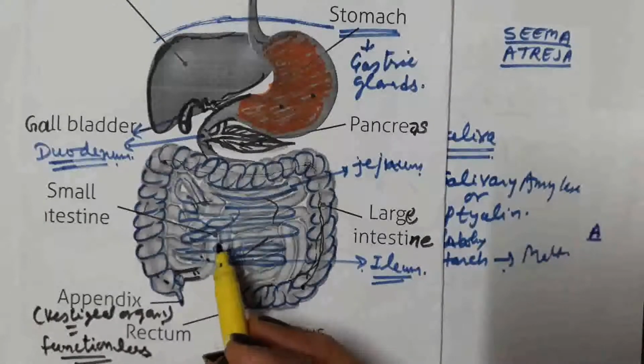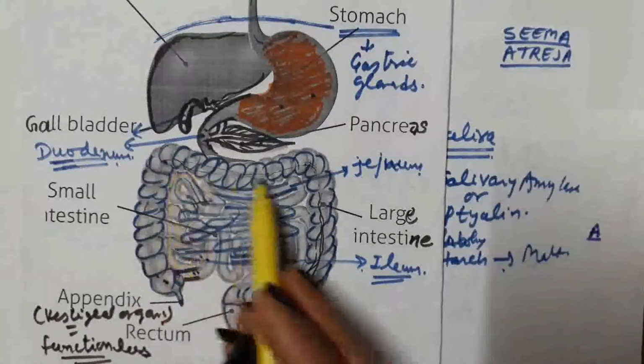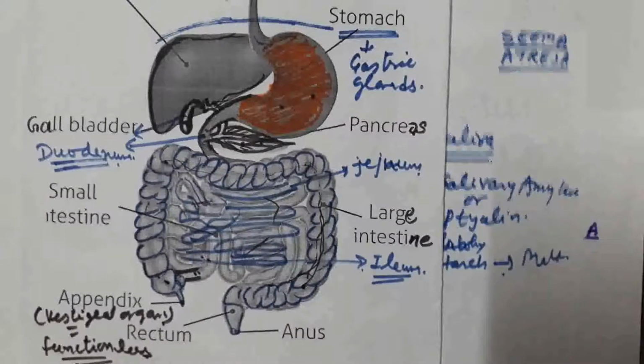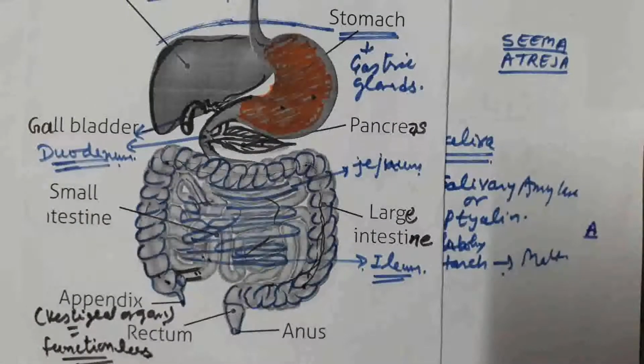Undigested waste from the small intestine enters into the large intestine. What is the function of the large intestine? It absorbs water from the undigested waste and solidifies it.